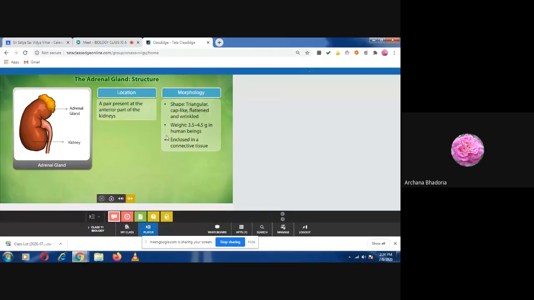So write down it is triangular in shape, and it is just like forming a cap-like structure on the kidney, flattened and wrinkled. Write down flattened and wrinkled. And what is the weight of this gland? It is 3.5 to 4.5 gram, and it is enclosed inside a connective tissue. The covering of the adrenal gland is made up of the connective tissue.